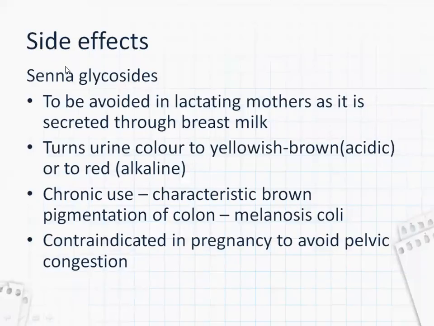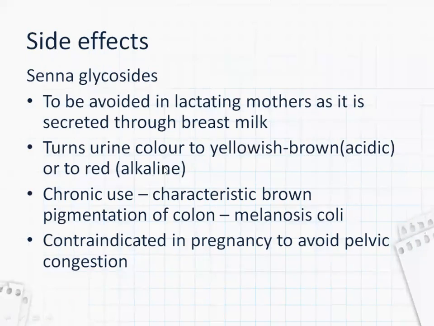Coming to side effects, senna glycosides should be avoided in lactating mothers because they are secreted through breast milk. And senna glycosides turn urine color to yellowish brown if the urine is acidic, and red if it is alkaline.